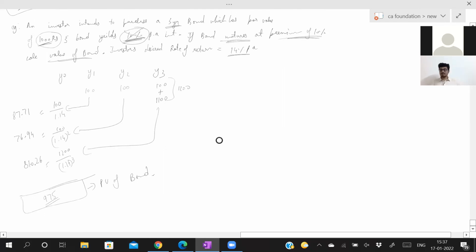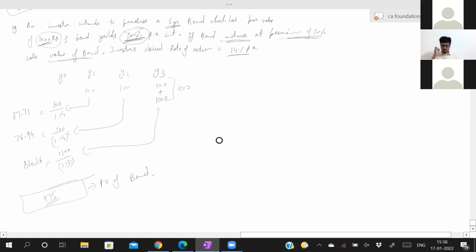I will show you. The next one is where it will not mature, it is perpetual. You will keep on getting the interest lifelong. Once you keep that amount in the bond, you will keep on getting the amount till you die. After you die also, you will keep on getting it in perpetuity. Lifelong, you will get that interest. That they will ask. For that a formula is there, we'll do that.